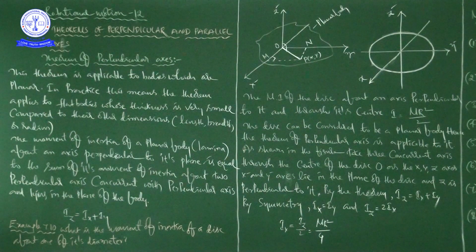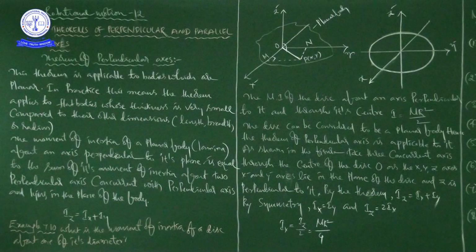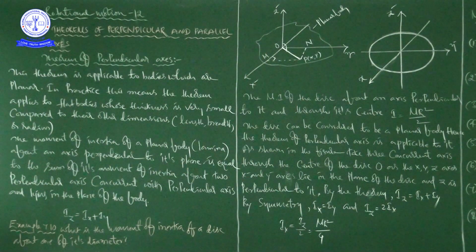But it is not fixed, because the moment of inertia value changes even for one body when you change the axis of rotation. So the position of the body from the axis of rotation, the distribution of mass, and the mass itself, so many factors determine the moment of inertia.